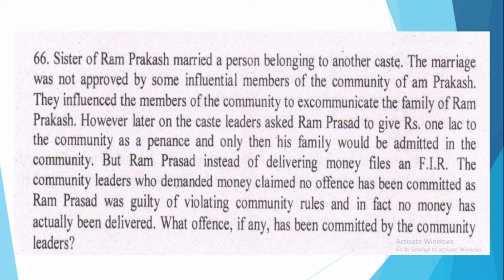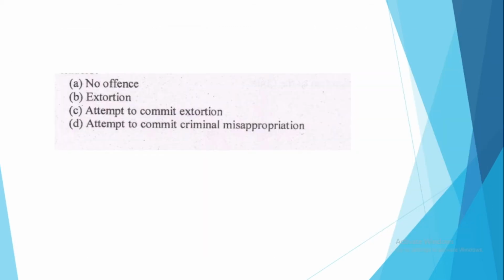What offence, if any, has been committed by the community leaders? So let us see the correct option. The correct option is option number C. So the community leaders have actually attempted to commit extortion by asking rupees 1 lakh.